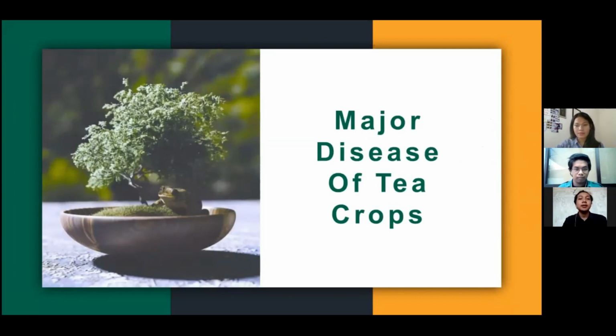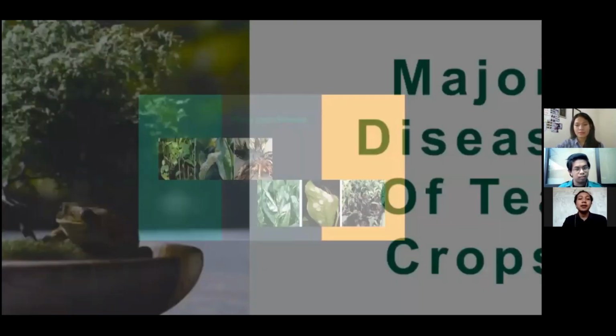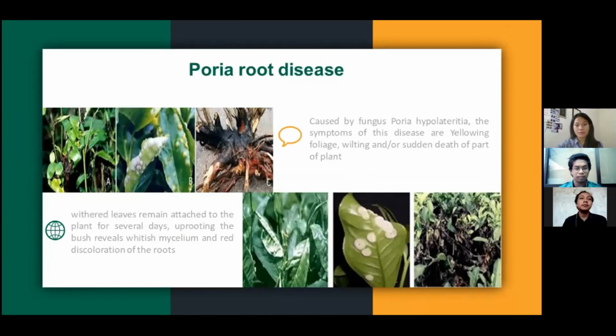The major diseases of tea crops. Number 1 is Poria root disease, caused by the fungus Poria hypolateritia. The symptoms of this disease are yellowing foliage, wilting, and death of part of the plant, with the leaves remaining attached to the plant for several days. Uprooting the plant shows the base covered with mycelium and red discoloration of the roots.